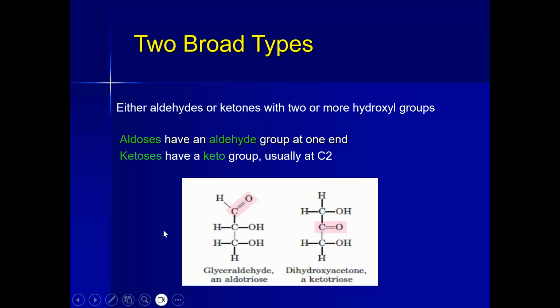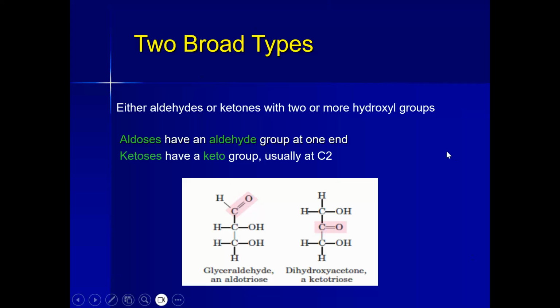And so we are having two broad types of carbohydrate, on the basis of the group they are having. If they are having an aldehyde group, we say these are aldoses. If they are having a ketone group, we say these are ketoses.